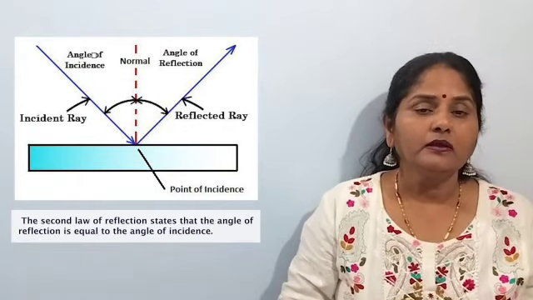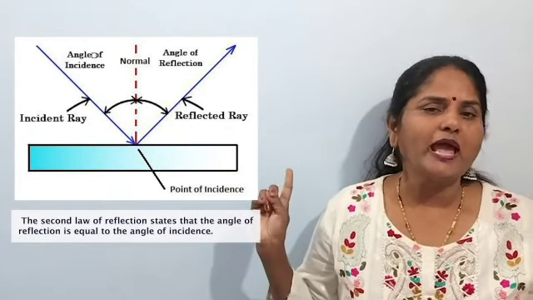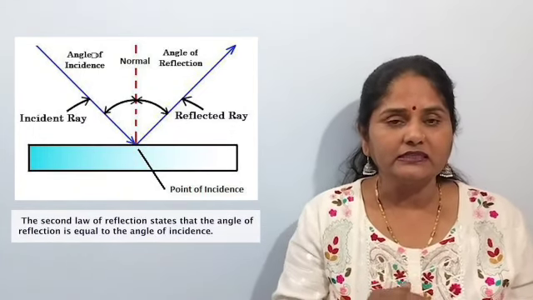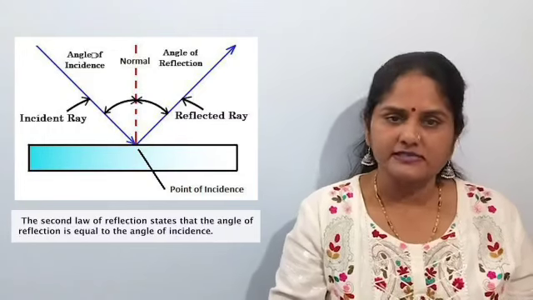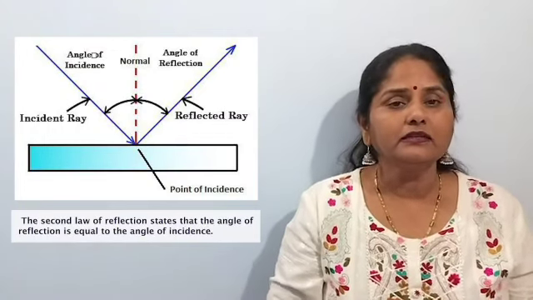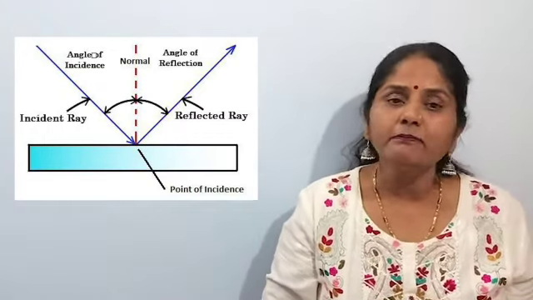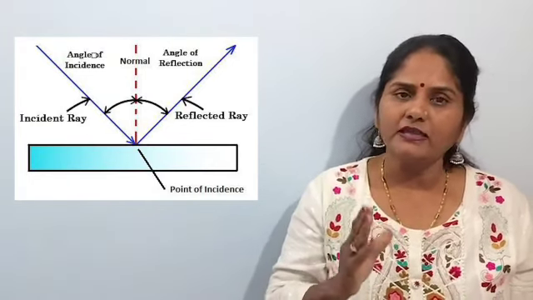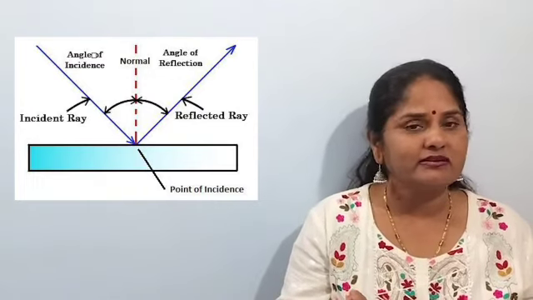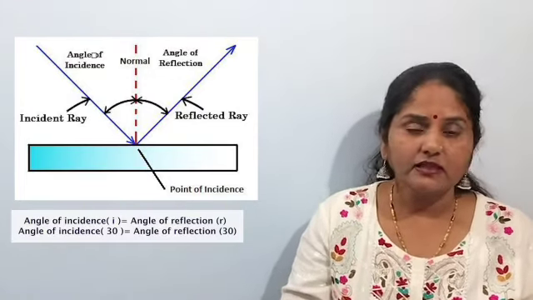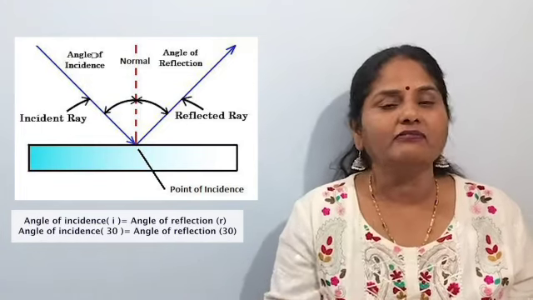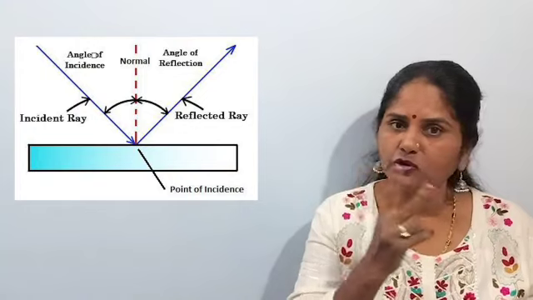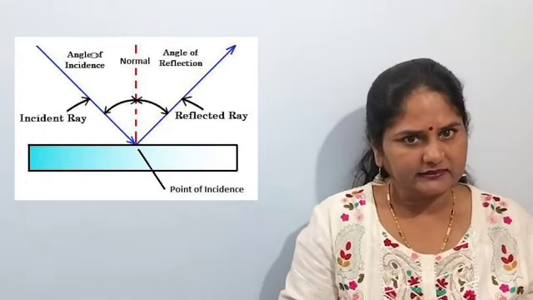Second law, the angle of incidence is equal to the angle of reflection. It means that by whichever angle the light falls on a surface, by the same angle the light goes back to the same medium. If the angle between the normal and the incident ray is 30 degrees, then the angle of reflection will also be 30 degrees. So these 2 laws are followed by the reflection of light.